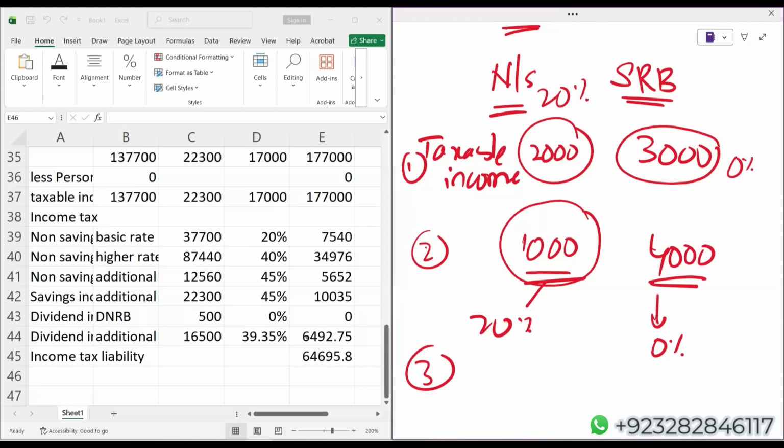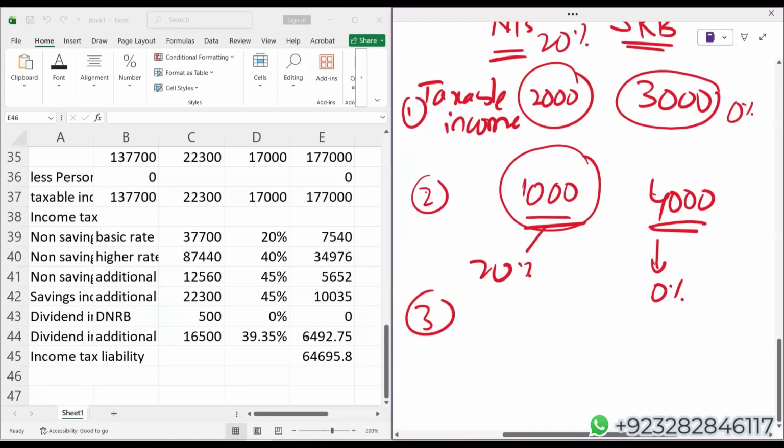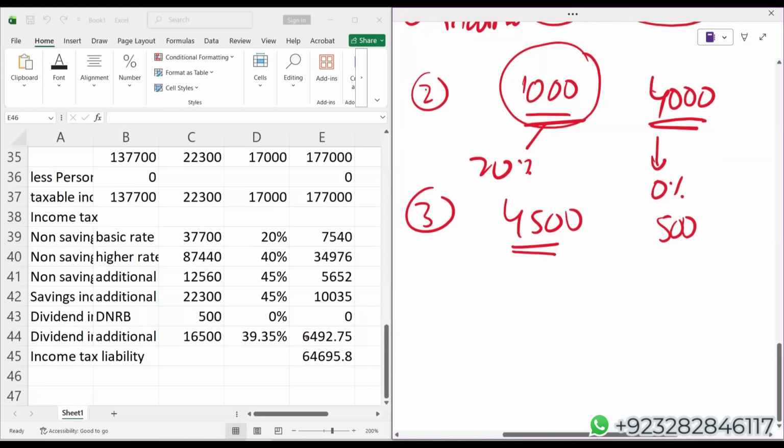One more possibility, if in the column of non-saving after deducting the personal allowance, assuming your taxable income is 4,500, then you will get starting rate band of 500. But look at this, on this 4,500 I'll apply 20%, here I'll apply 0%. But if in the column of non-saving after deducting the personal allowance, your taxable income is either 5,000 pound or more than that, then you will not get any starting rate band.